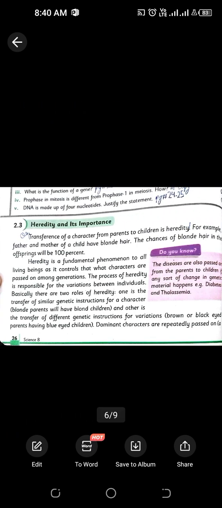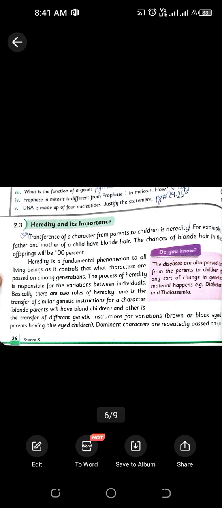Then we have to move towards the importance of heredity. Why is heredity important? The transfer of characters from parents to offspring is very important. The basic characters that are transferred are hair texture, hair color, eye shape, eye color, and different things. So heredity is basically a phenomenon that controls which characters are passed on among the generations in living beings.